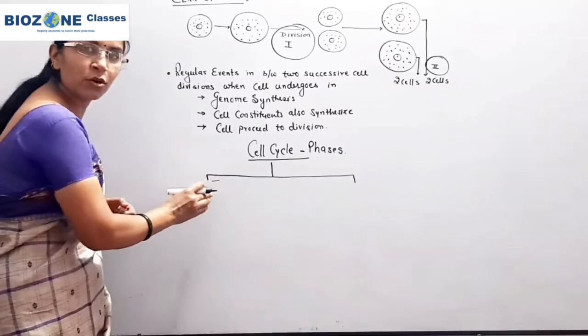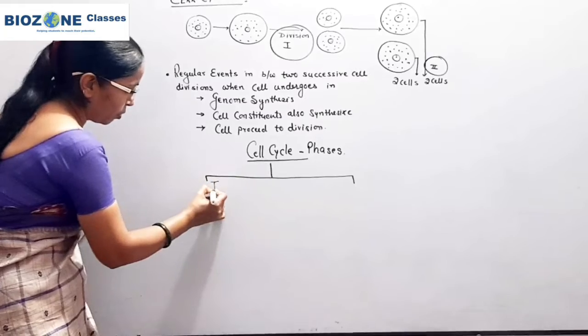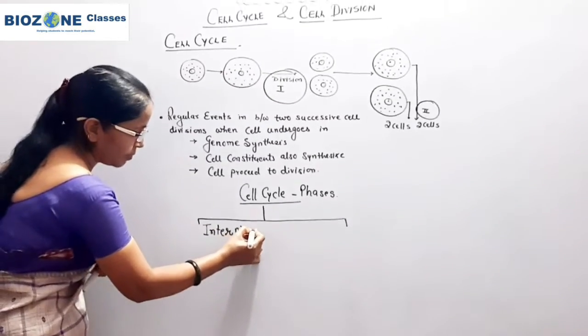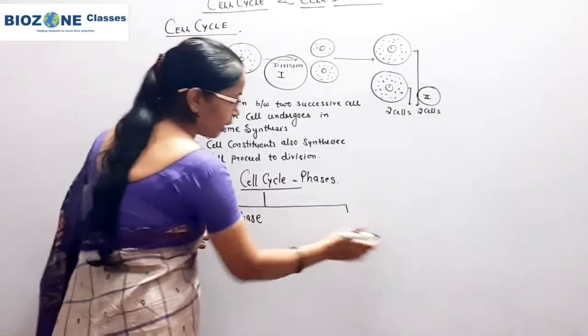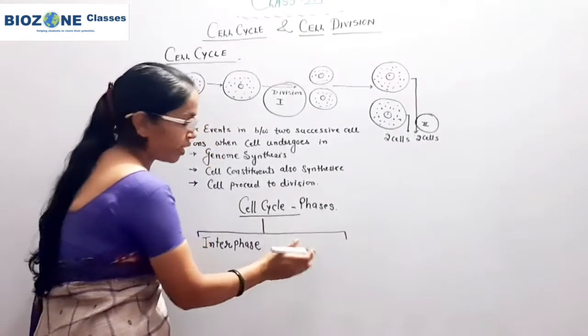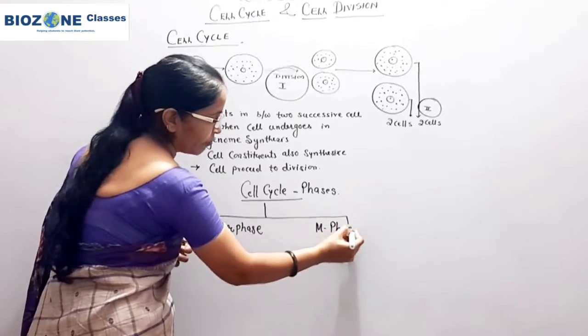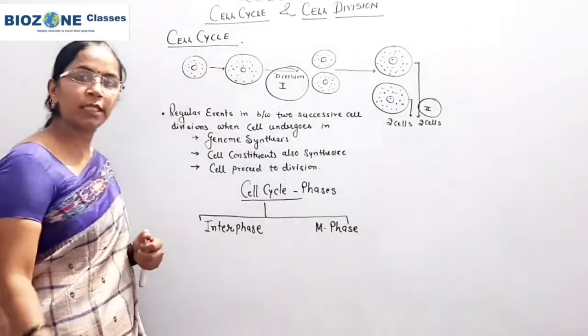The first phase of the cell cycle is called interphase, and the second phase is the division phase. This phase is commonly called the M phase or mitosis phase.